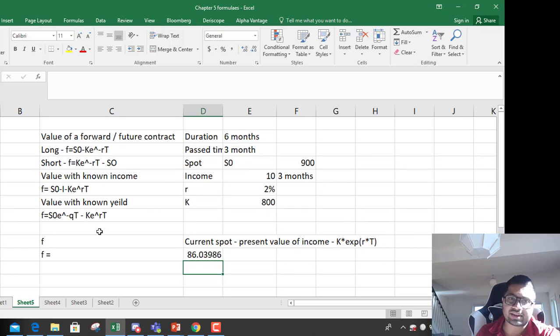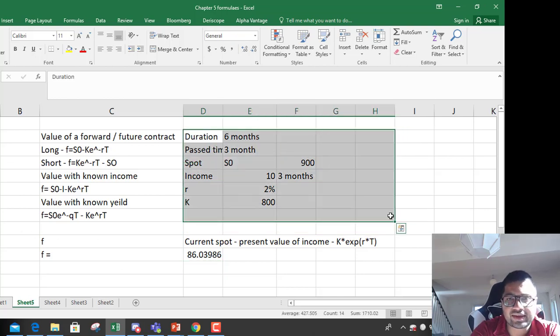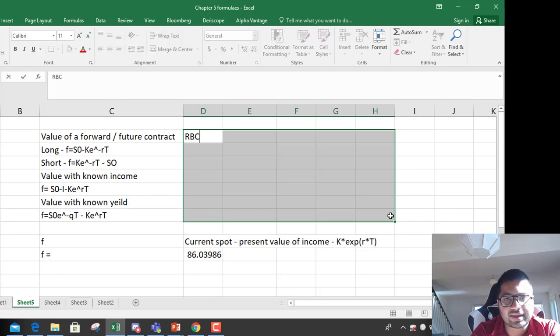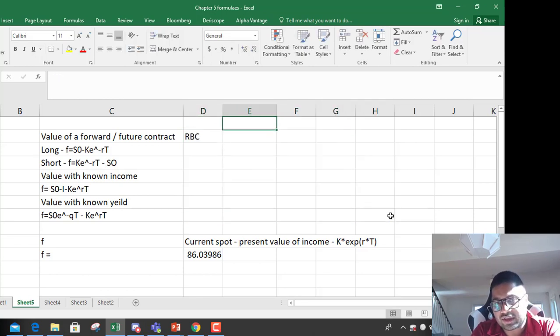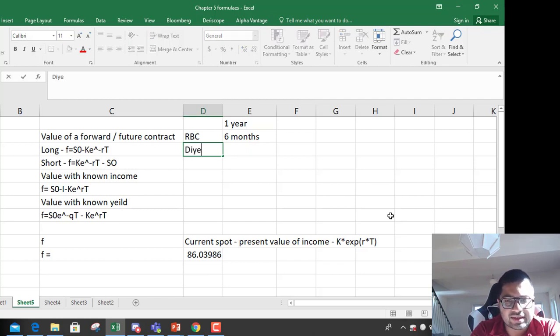When yield is given, it is a little bit easier. So let's say we are calculating it for RBC. You got in, it was a 1 year contract. 6 months have passed and a few things are given. Dividend yield is given to you of 4.5%.